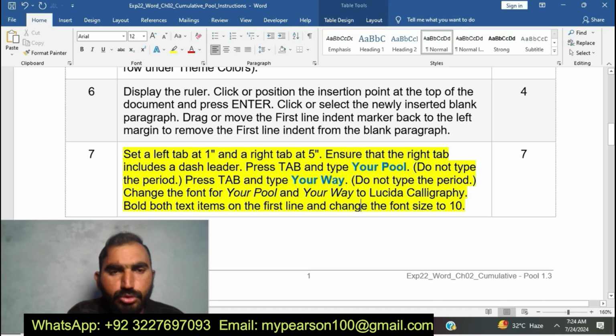Okay, now I am going to complete step number 7 of EXP22 Word Chapter 2 Commutative Pool.